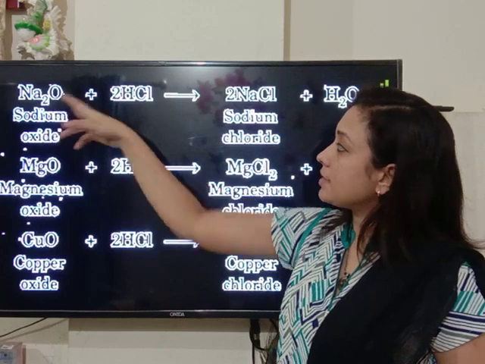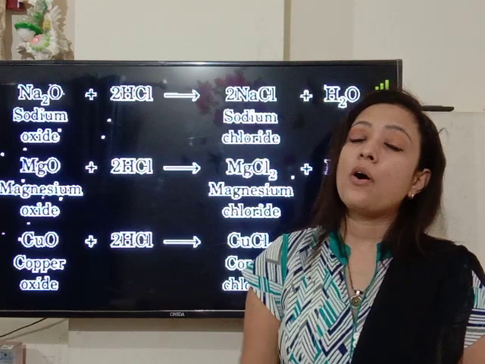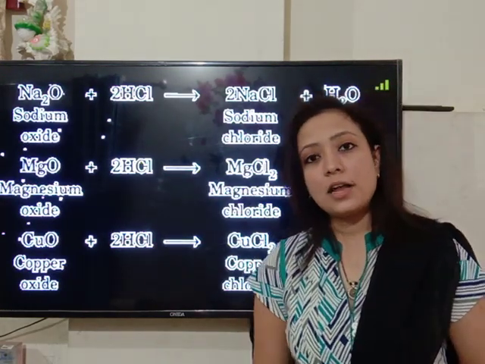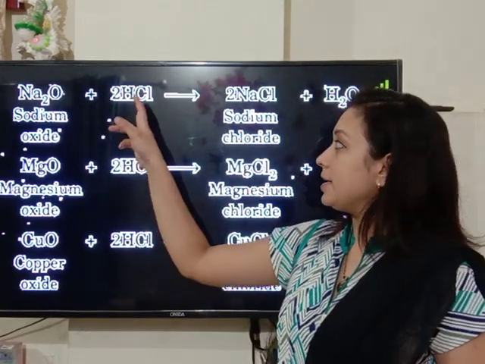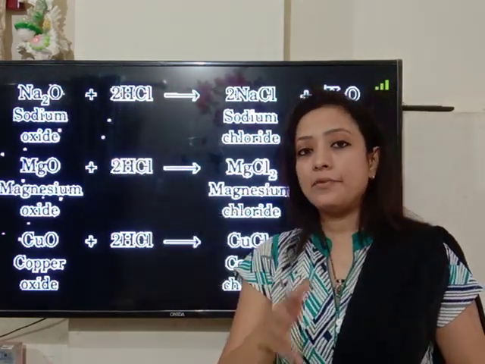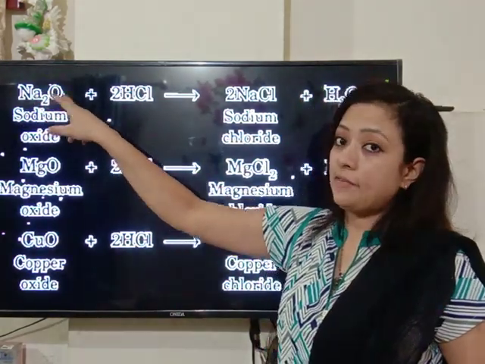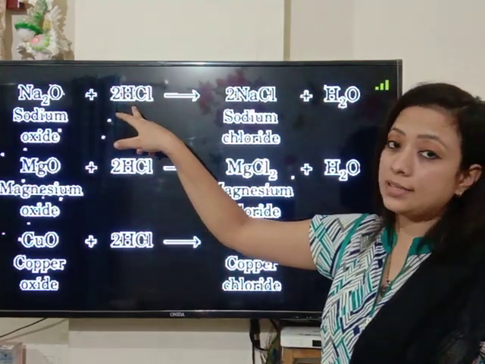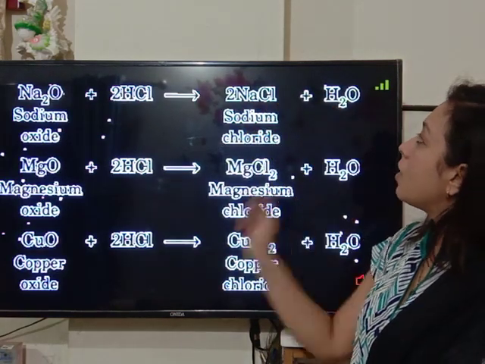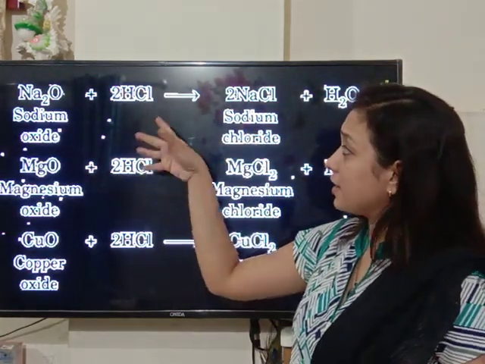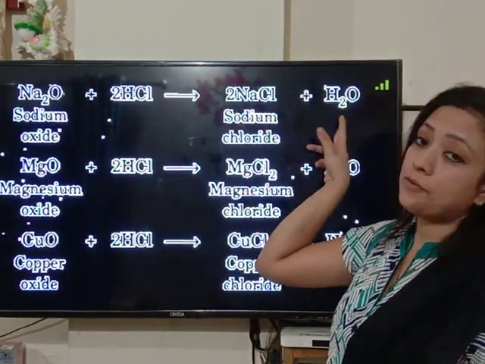Now when a metal oxide reacts with HCl, it forms salt and water. The same products are formed as when acid reacts with bases. So when acid reacts with metal oxide, salt and water are formed. So here, Na2O, sodium oxide, when it reacts with acid HCl, gives salt NaCl and water. This is again a kind of double displacement reaction. So here you will get the salt NaCl, and water will form.